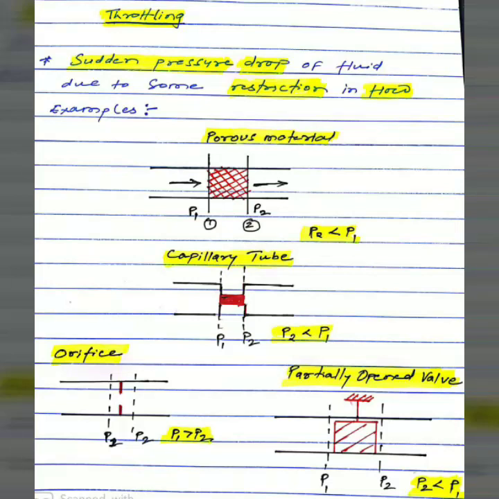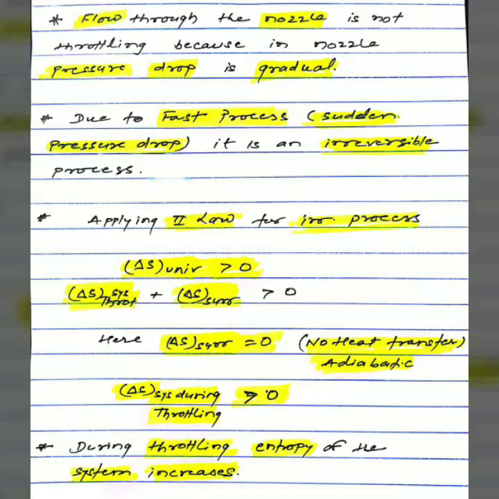The most important thing to remember here is that the pressure drop is sudden. It is not a gradual pressure drop as in the case of a nozzle. Therefore, flow through a nozzle is not throttling because in a nozzle the pressure drop is gradual.